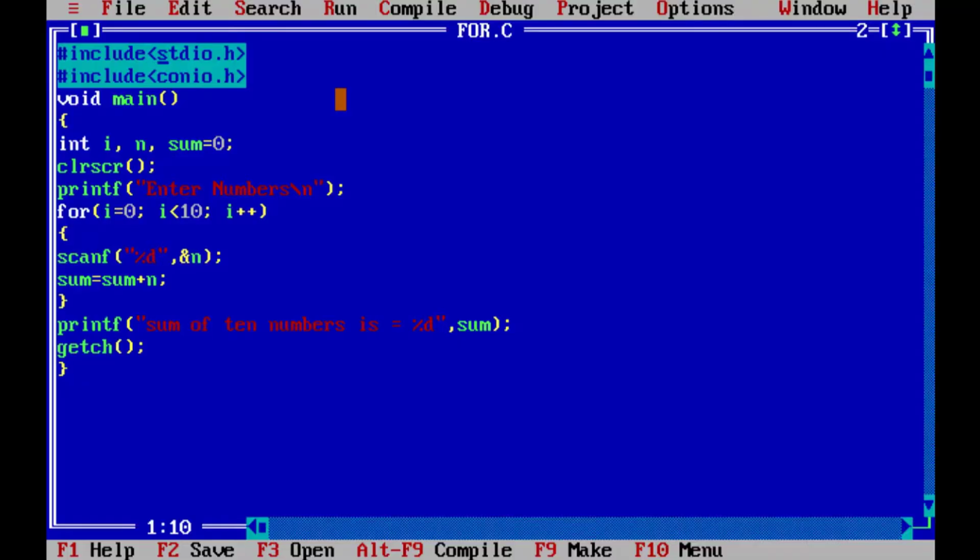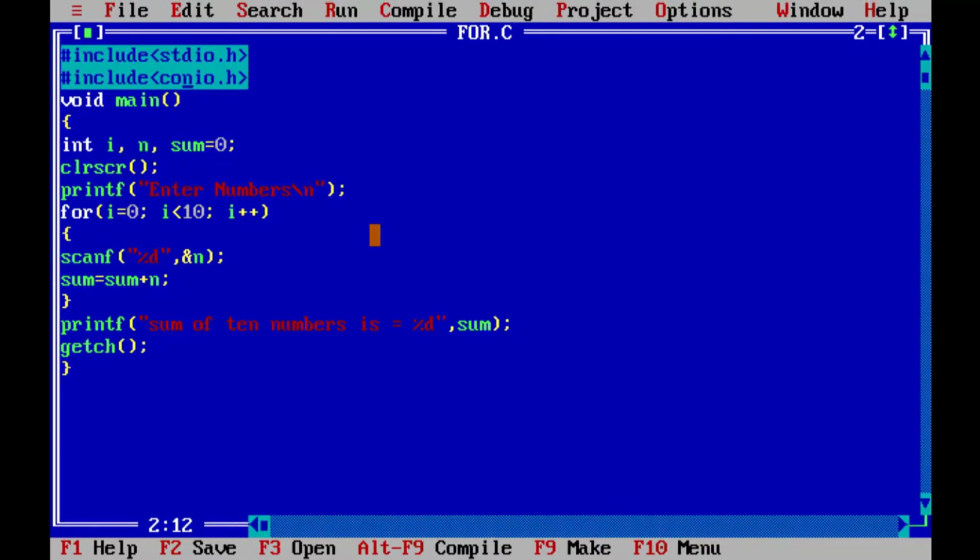Now we will write a program to find the sum of 10 numbers using a for loop. Friends, whenever we write any program in C language, we have to include a header file, that is stdio.h. This is the standard input-output header file. This file contains various input-output functions used in a program. Next, we have included the conio.h header file. This is a console input-output header file.